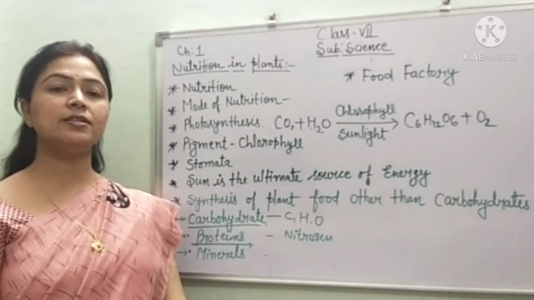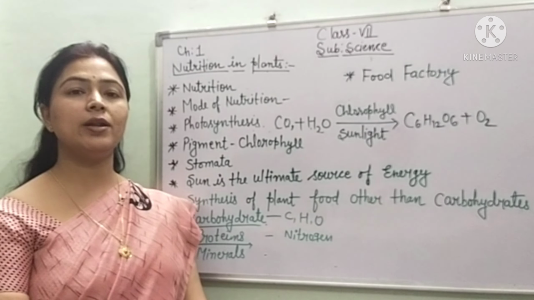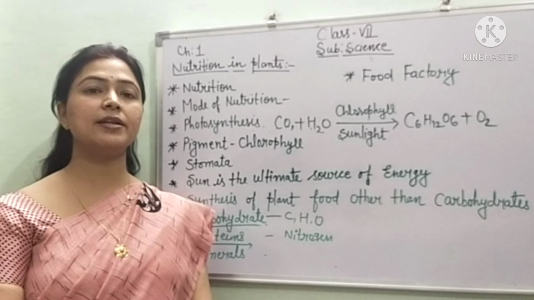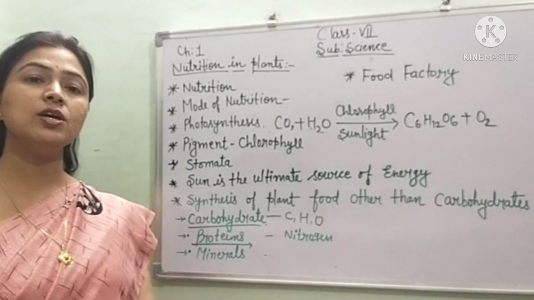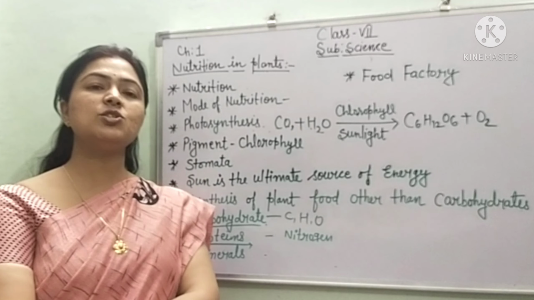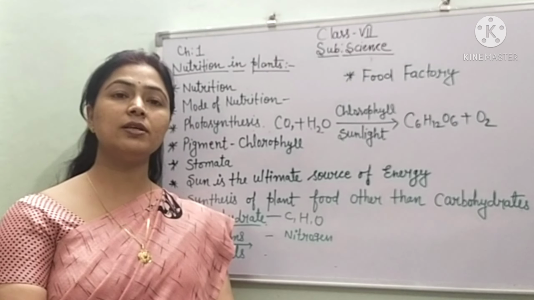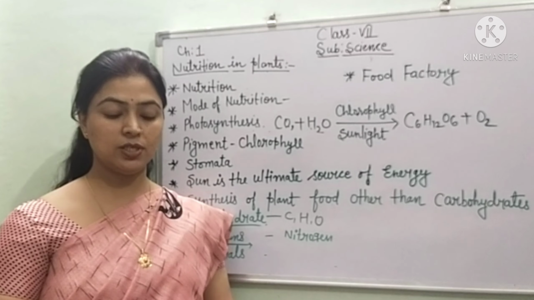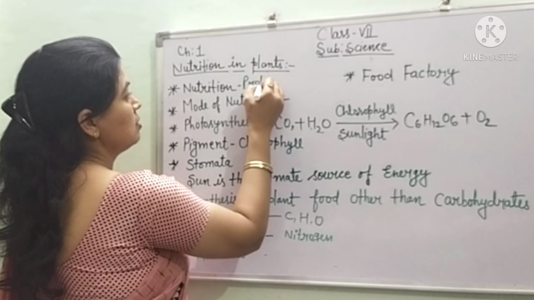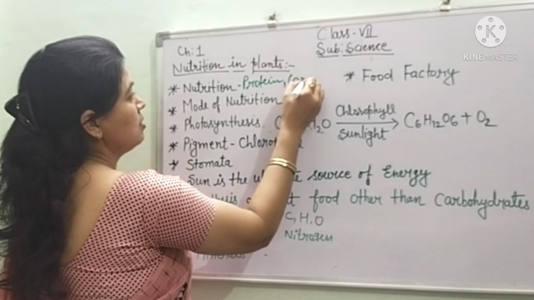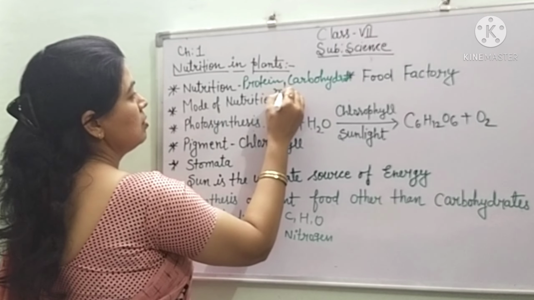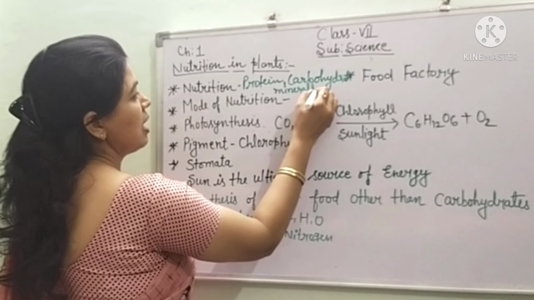Today we are going to take the chapter of class 7, chapter 1, nutrition in plants. Children, as you know very well that nutrition is a very important and essential thing for all living beings. Here we are talking about the plants, but as you know, all the animals and all the human beings require nutrients. Nutrients are in the form of proteins, carbohydrates, minerals, and vitamins.